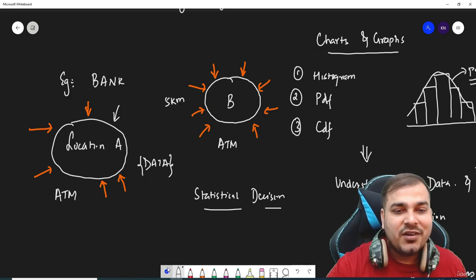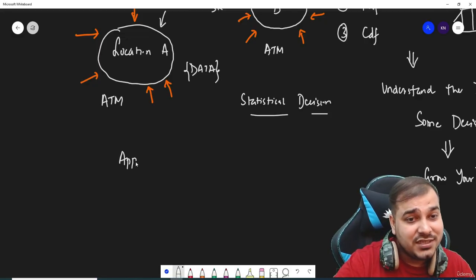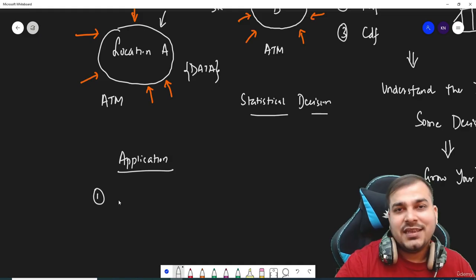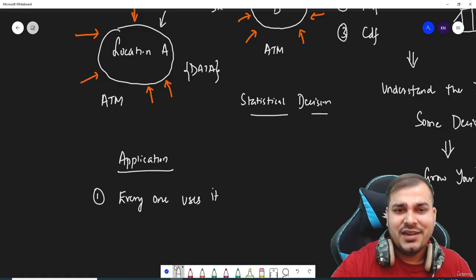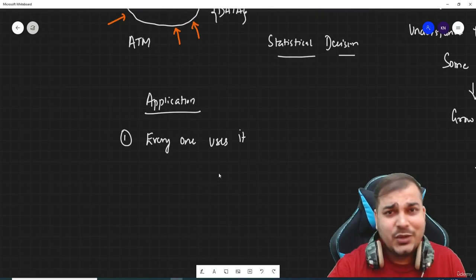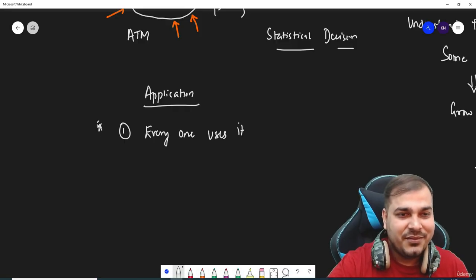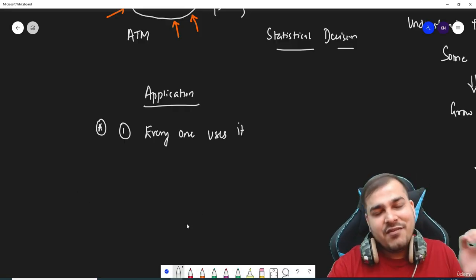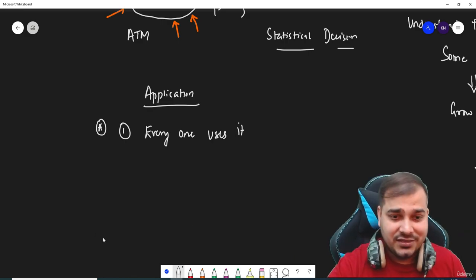Now let's talk about some of the applications with respect to statistics. Who actually uses statistics a lot? First, a basic example: everyone uses it, guys. You also use it in your real world life, in day-to-day activities. This is just a fun example to say that everyone uses it. Everybody knows about it, but they are not able to relate it to a real world scenario.